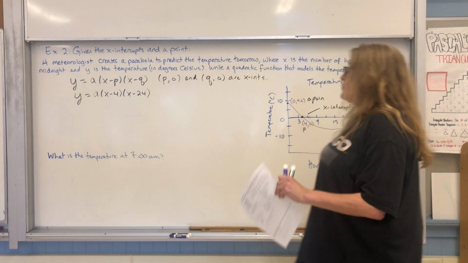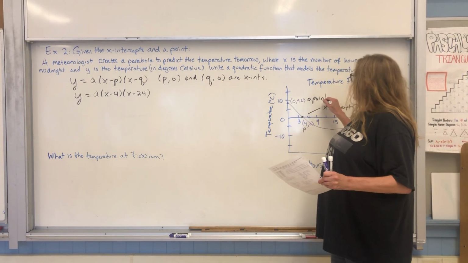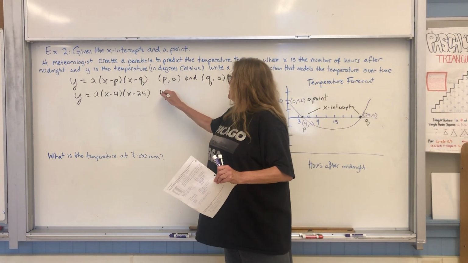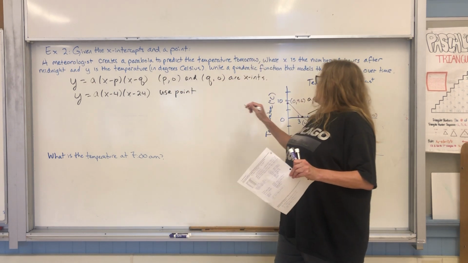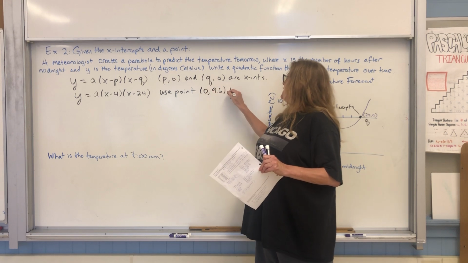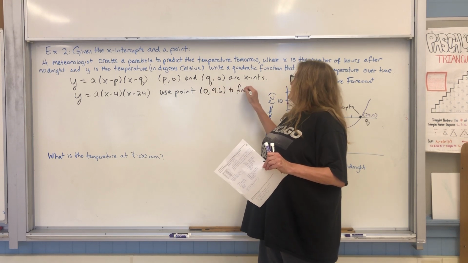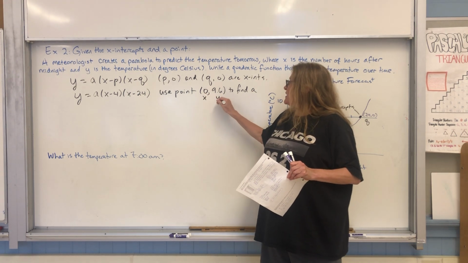This should remind you of the problem we just did, in that we are going to use the point, in this case 0, 9.6, to find a. So again, 0 is an x value, 9.6 is a y value.